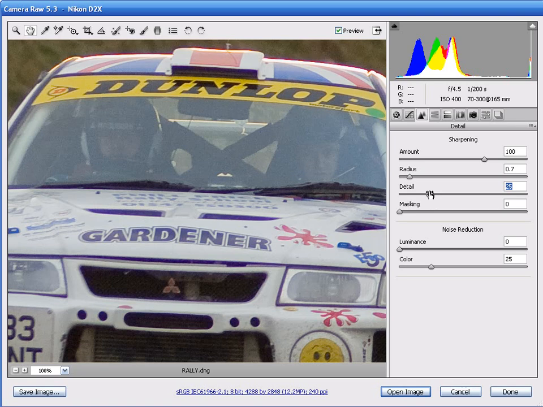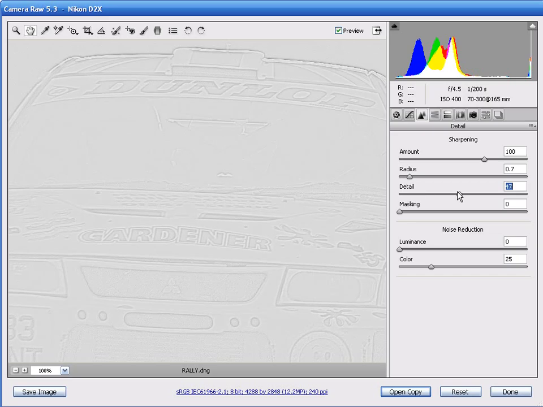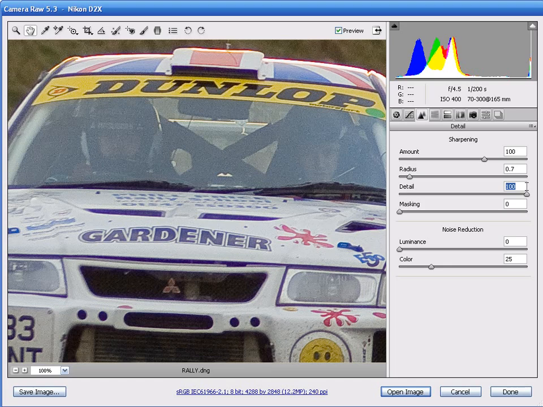To view an isolated grayscale preview of this sharpening effect, we can hold down Alt again and move the slider left and right. When you're using the Detail slider, you'll want to watch out that you don't overemphasize the noise in your image, and by going all the way over to a value of 100, we can see here we're making the noise very noticeable, especially in the windscreen area.